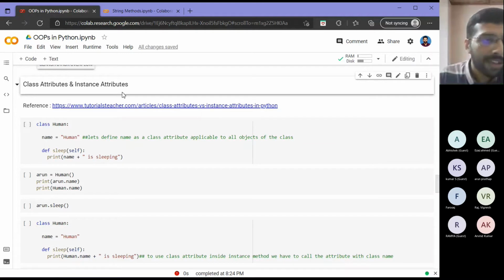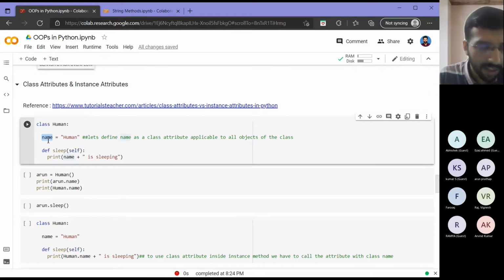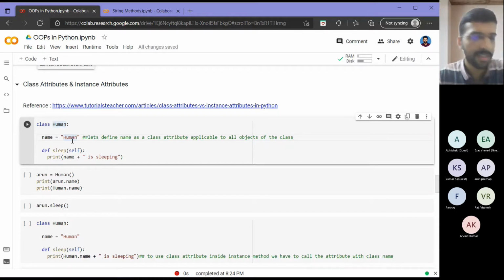So okay, class attributes and instance attributes. Similar to our Arun.name, suppose that name variable I am defining inside the human class itself. So now we are assuming that this will be applicable to all the objects which we create of the class human, right? And to make this more interactive, inside this sleep function, I will try to put the name variable. So these two changes I made in the blueprint class that we had earlier.